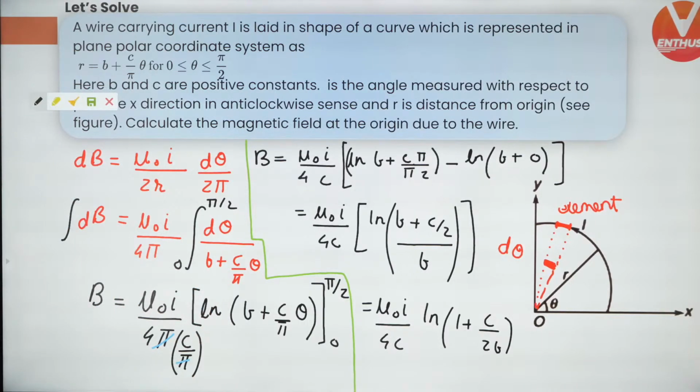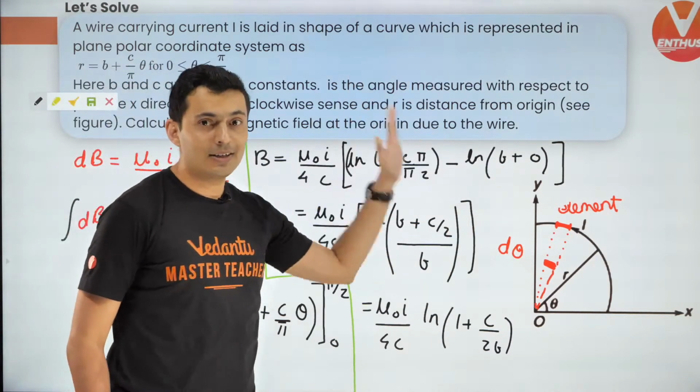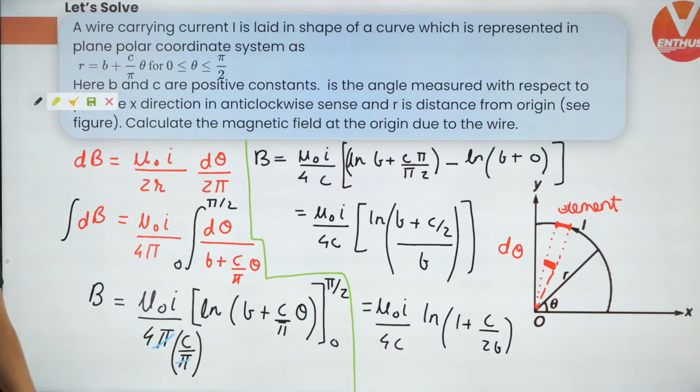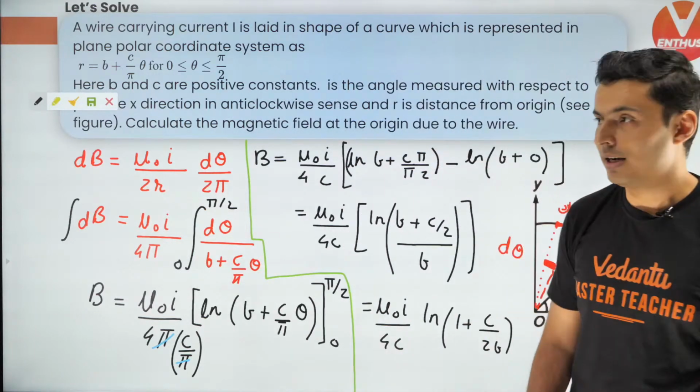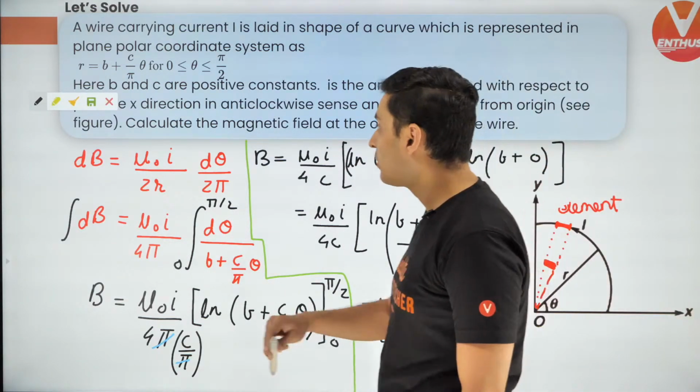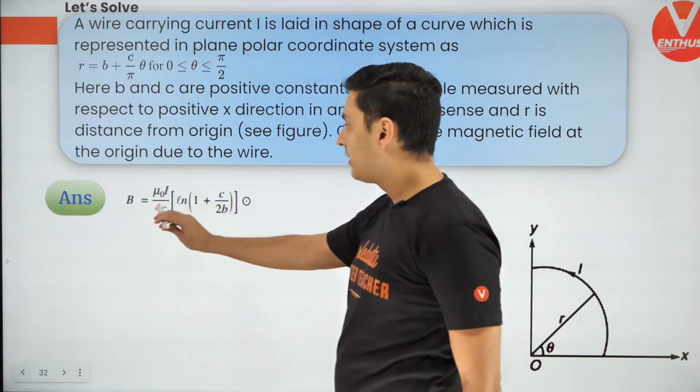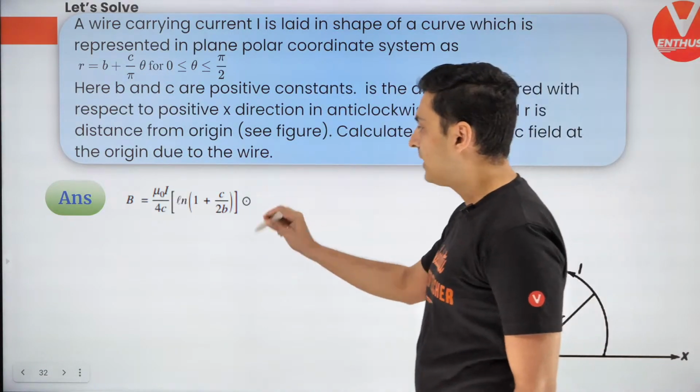Is that clear? How many of you understood this now finally? Got it? It's got beautiful mathematics inside of it. It's got beautiful integration out here, and it's got beautiful concepts, and it is going to be a deciding problem whether you are going to get it. Oh, no problem, Virat, you will learn integration and derivatives once you enter into 11th and 12th standard. So beautiful question out here. So that's the correct answer. Mu naught I by 4C ln 1 plus C by 2B.